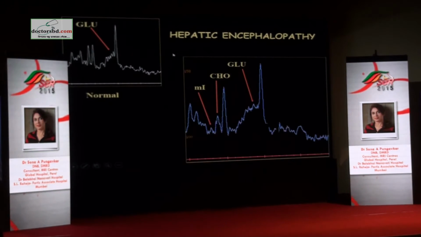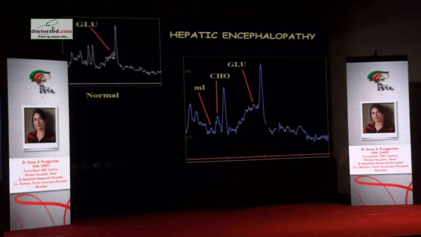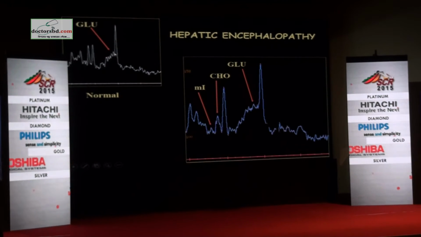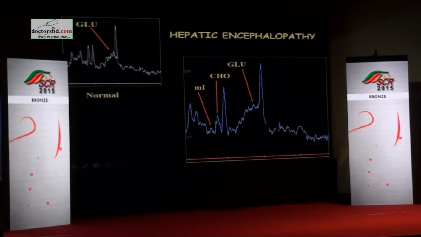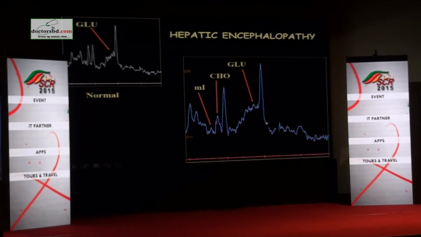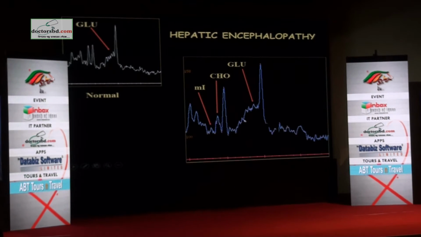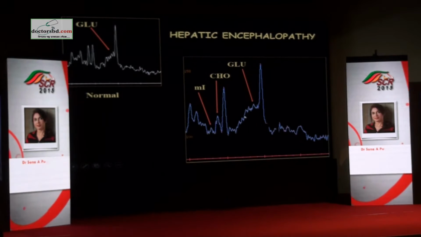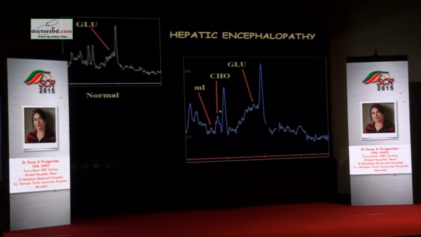Coming to hepatic encephalopathy, it's very interesting how the spectrum looks. To say whether glutamate complexes are elevated or not, many people have confusion. When you have this nice concavity coming from the second limb of NAA towards this side, then you know that glutamate complexes are present but are not elevated. When you have this reversed into a convexity, then you know that you have elevation of glutamate-glutamine complexes. So you will have alpha, beta, gamma here, and you will have multiple peaks here which are alpha. So when you see a combination of both, then you know that you're looking at elevation of glutamine-glutamate complexes.